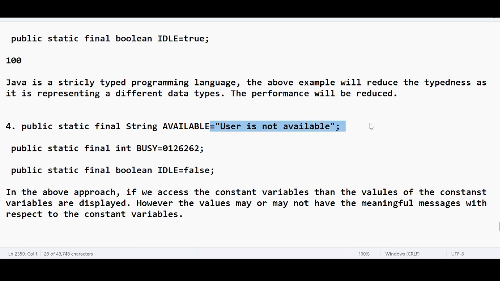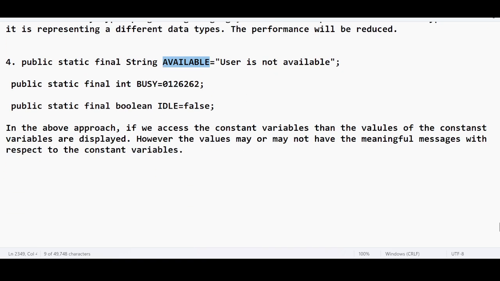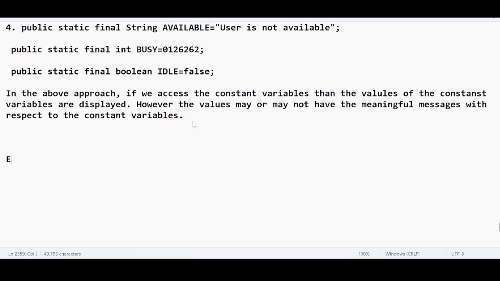But if you remove this option, and if you just want to represent the constant with the help of the variable name, that is going to be perfect and that is going to be meaningful. It is going to be secured. Yes or no? Since there is an option, there are high chances that the meaning of this particular constant's value may be changed by the developer. But if the constants are identified only with the variable name, that would be appropriate. To deal with these disadvantages, we are going for what? We are going for enums, as simple as that.